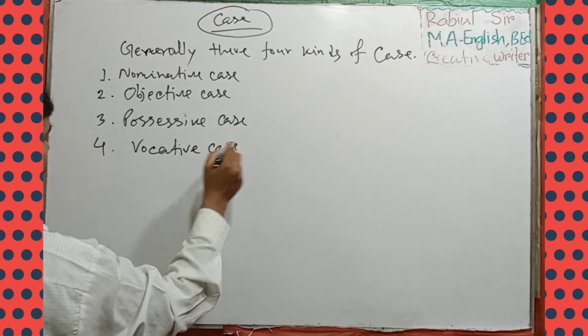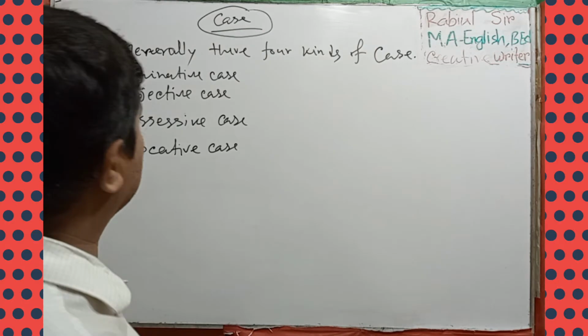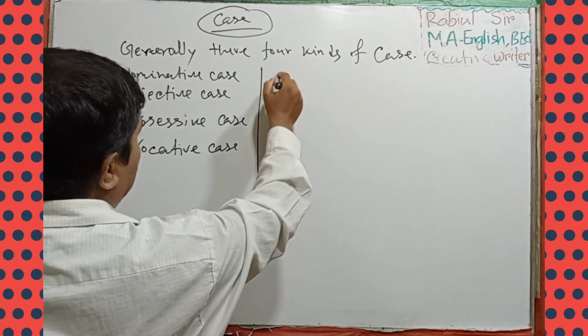Now we will discuss these cases. At first we will discuss nominative case.